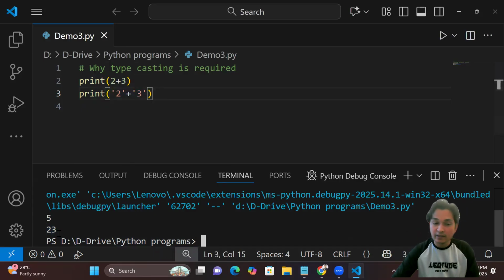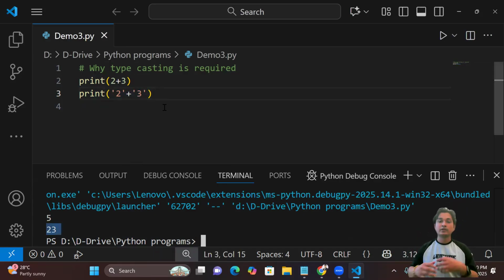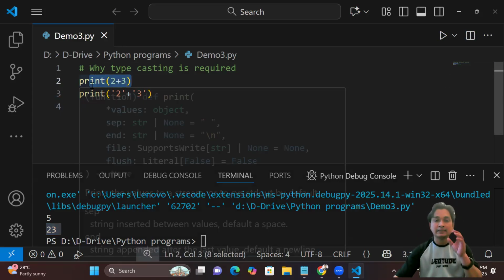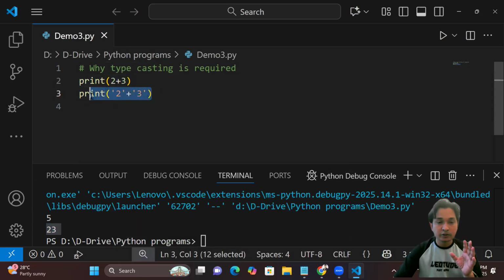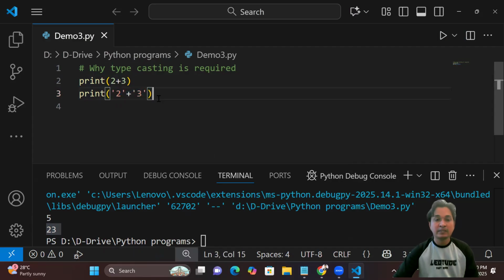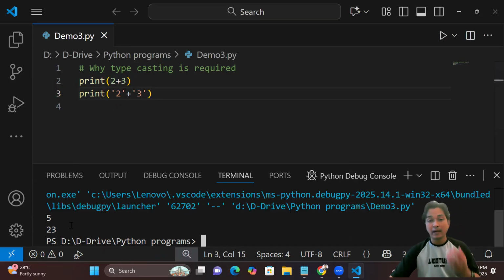So this is not our desired output, right? My desired output is 5. The first instruction is providing me the output 5. But this second line of code, 2 plus 3 as string values, gives me 23. This is not my expected outcome.